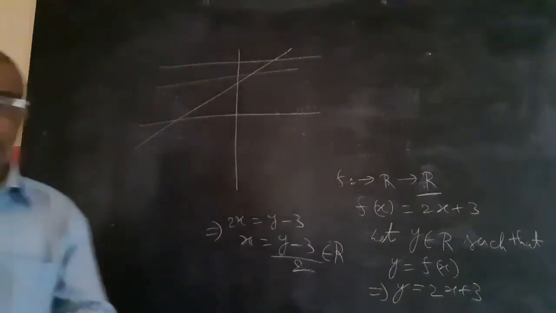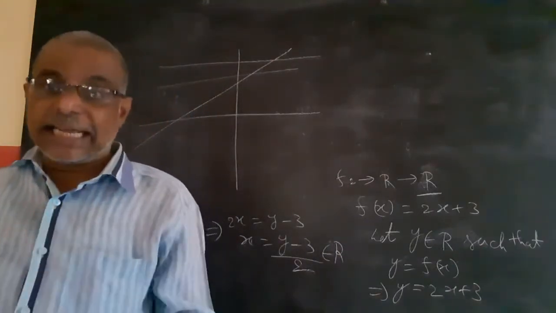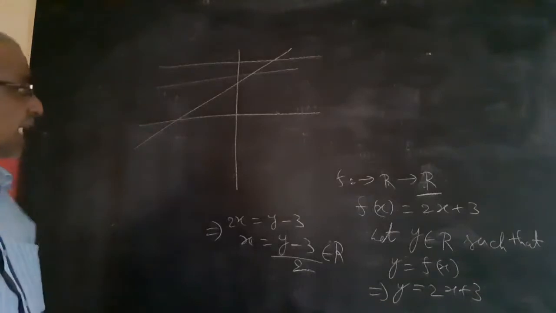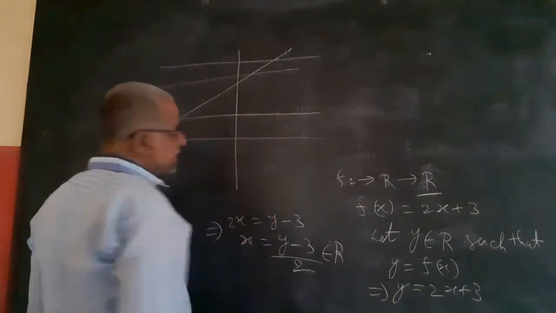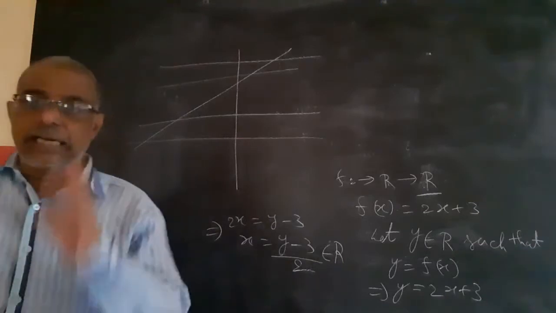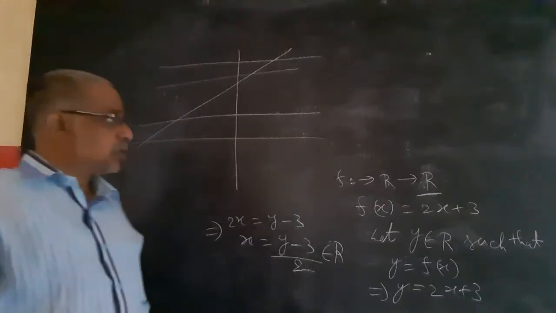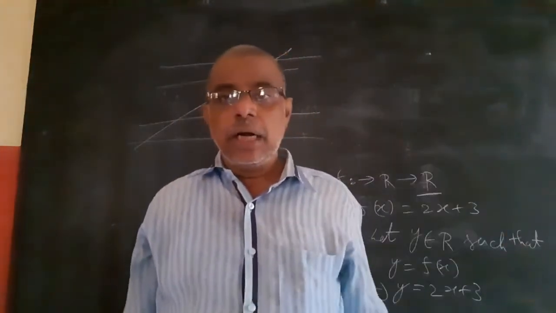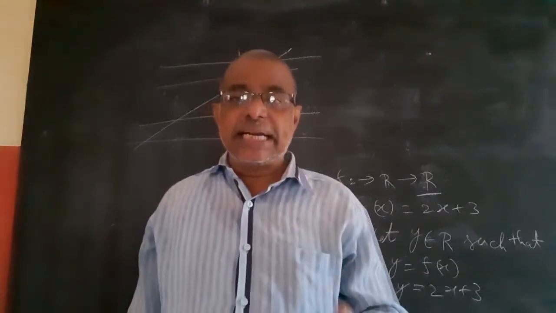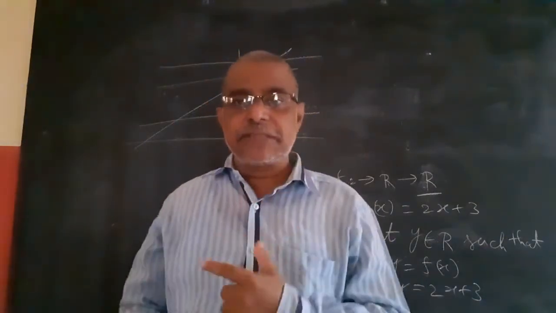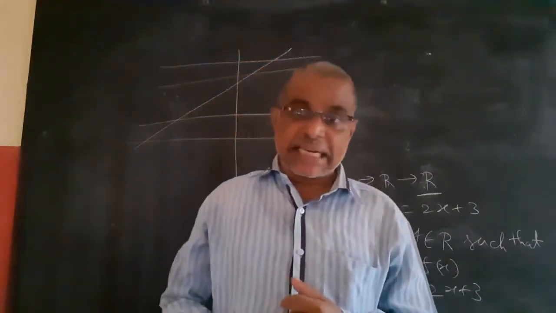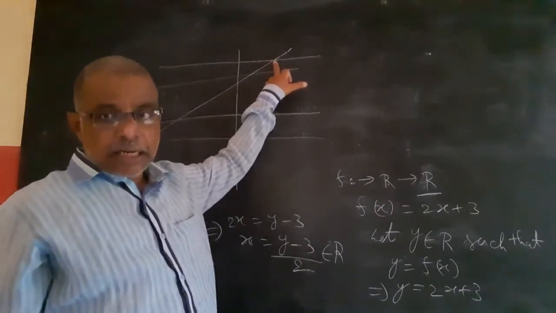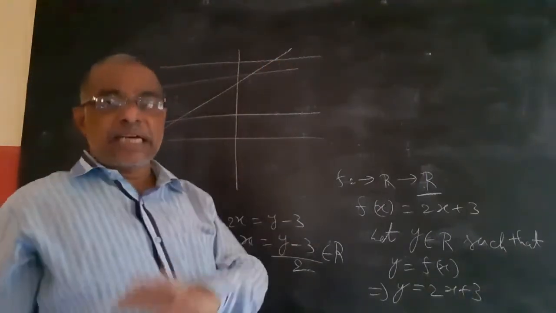Previously for one-one, it should cut at only one point. Now it should cut at least one point. See the difference between the two. If I draw any horizontal line in the codomain, for one-one it should cut at only one point. Here onto means it should cut at least one point. Means there may be one pre-image or more than one pre-image. It doesn't matter. But every element of B should be mapped. That is what matters here.